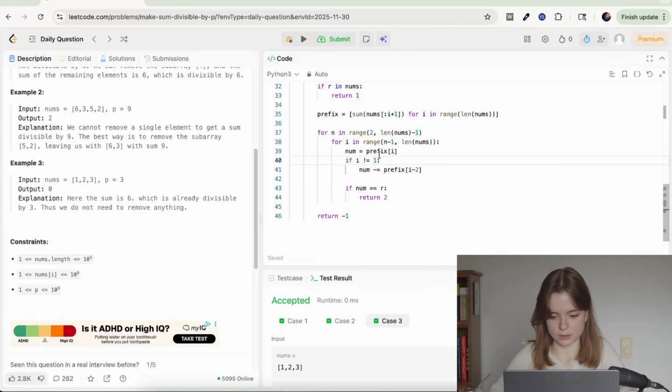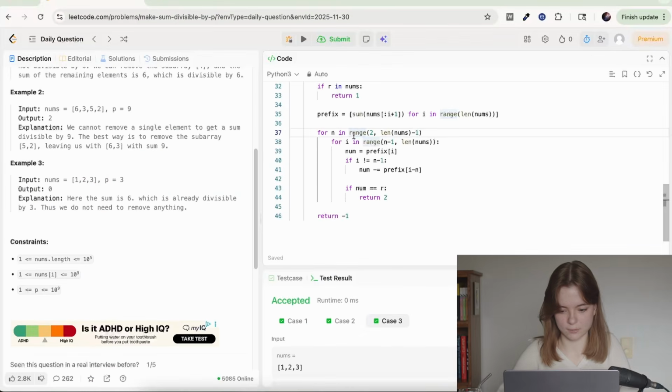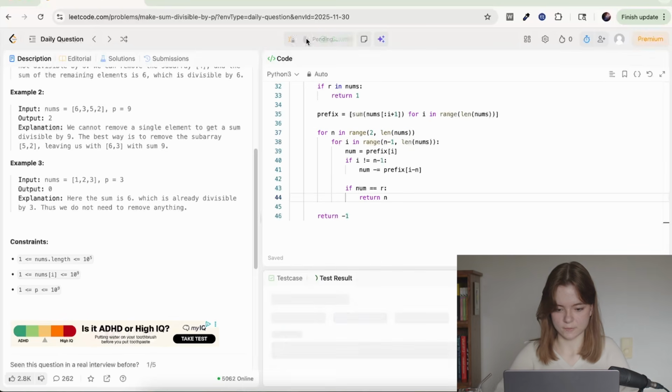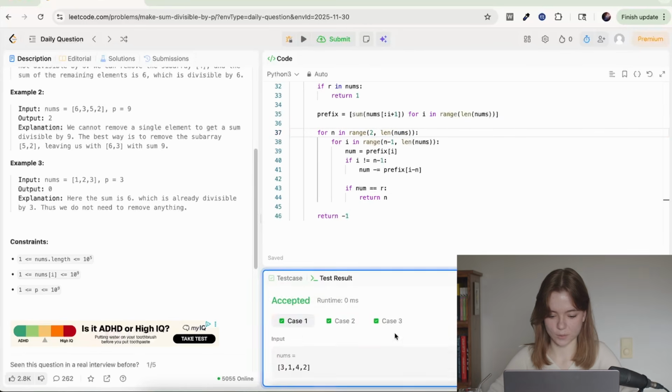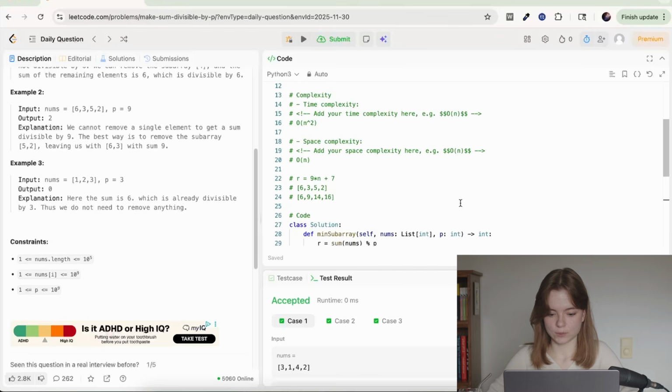If I is not equal to n-1, then we go I minus n-1. No, it's n. I minus n. Wait a minute. Range is exclusive, right? The range endpoint is exclusive. It's not n-1, it's up to the length because we want to go up to length -1. So our return n. Let's see if that still works. No, because I forgot a colon. Okay, now it works. Okay, so now I believe it should work for all cases where this n right here is 0.